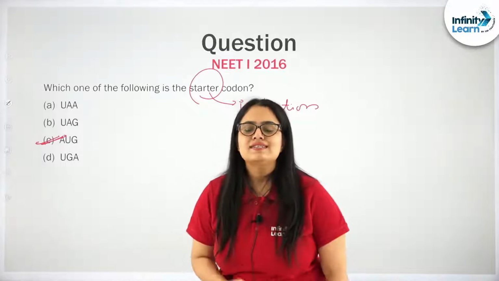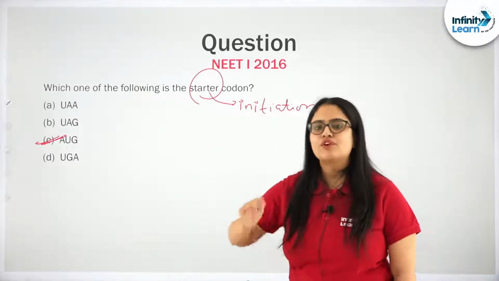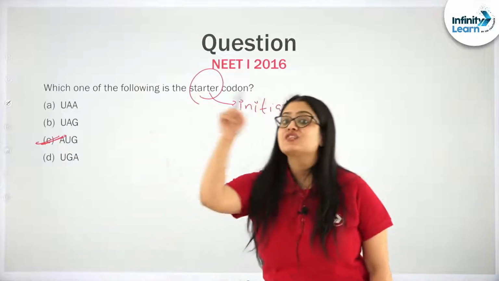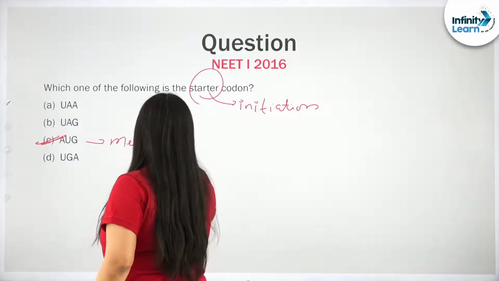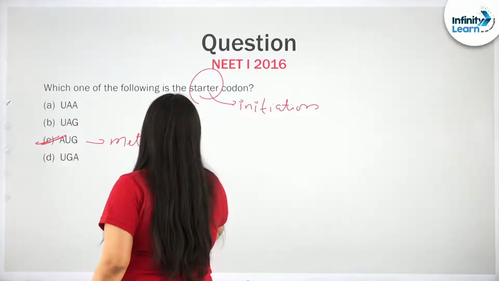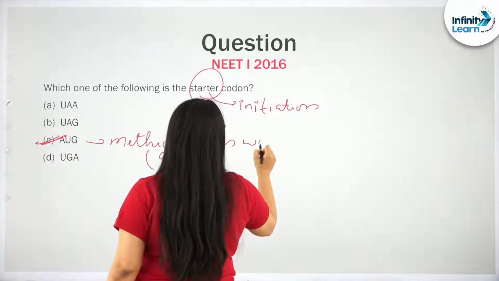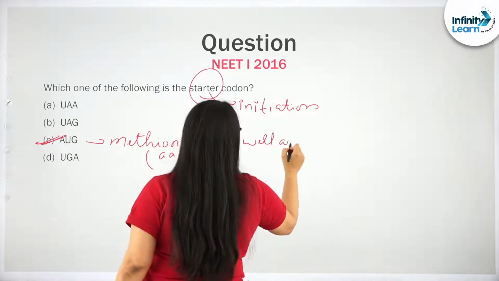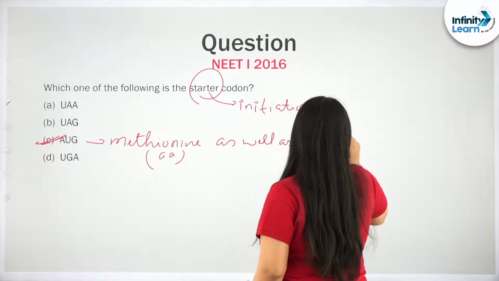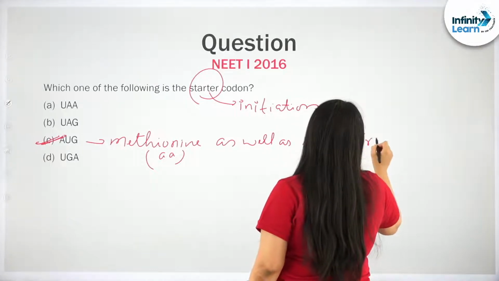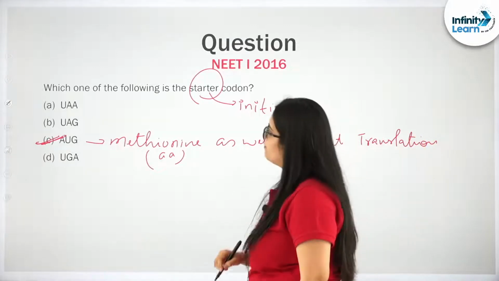AUG is the initiation codon, the starter codon, and it has a dual function. It will code for the amino acid methionine, as well as work as the signal to start the translation process. Please remember it has a dual function.